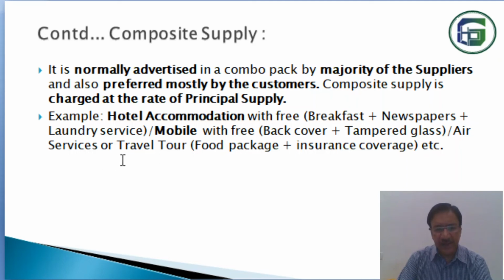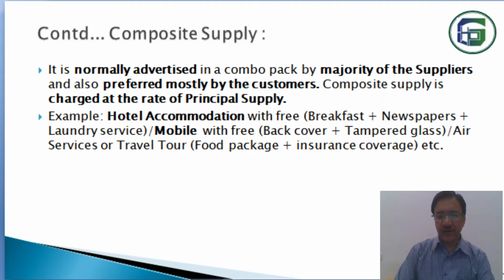So here the main supply is the travel tour. With the travel package, these are ancillary supplies, and the taxability is charged according to the main supply. So it is dependent on the main supply. It is not independent. Without traveling, if you want a food package or insurance coverage, it is not possible to supply. So these are some examples of the composite supply. I think that you can better follow it.